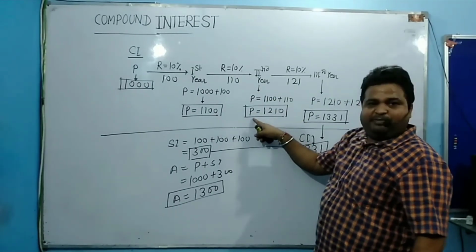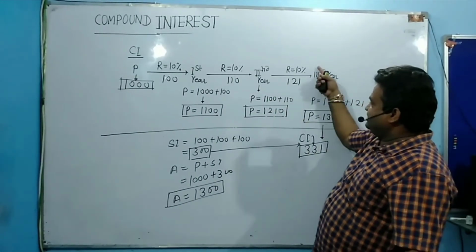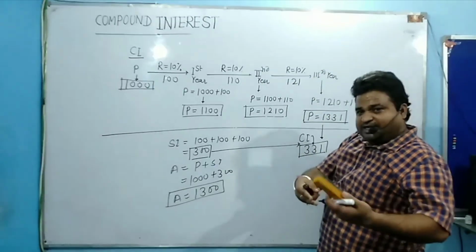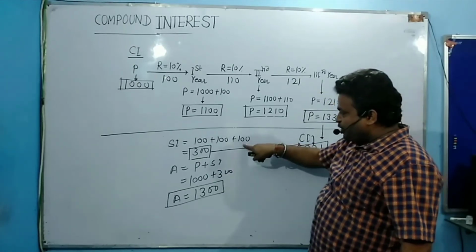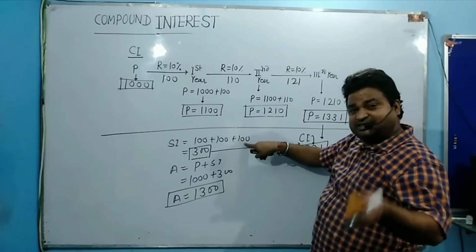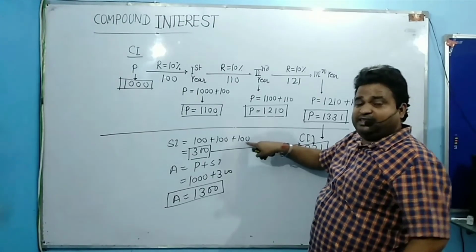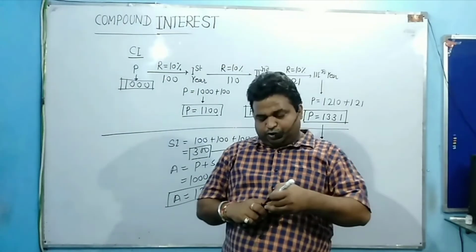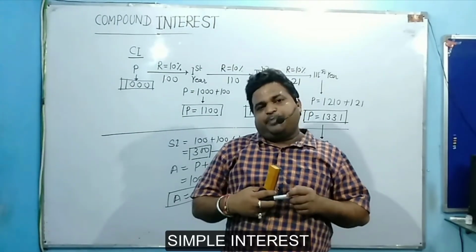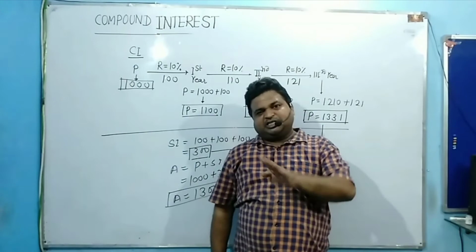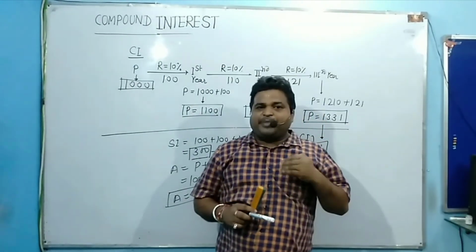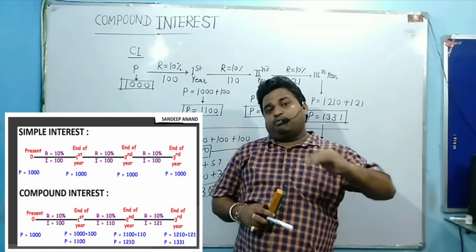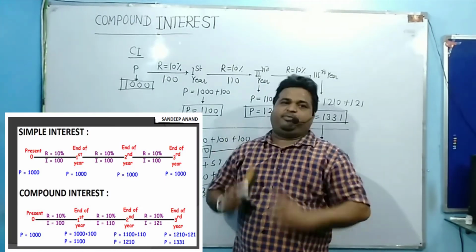Now next my principal is 1210. So in the beginning of the third year, what is your interest earned? 121, which is 21 rupees higher than the third year simple interest value. And this is the reason why compound interest is very good as compared to simple interest, because simple interest is valid for the same principal for the entire period, whereas compound interest is interest on interest. So it will give you additional or more interest on a lump sum amount.